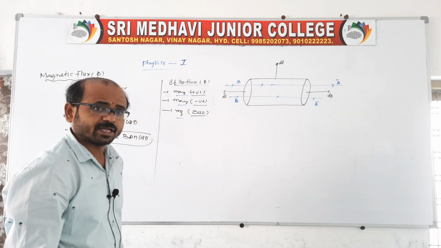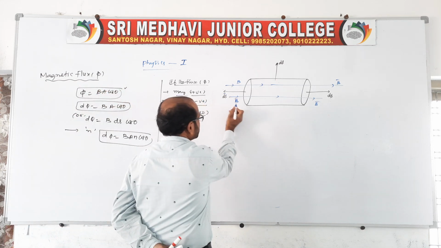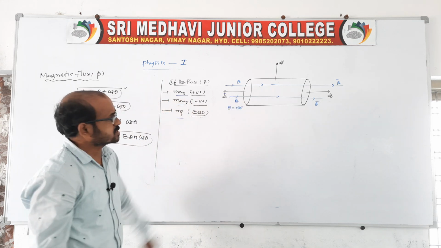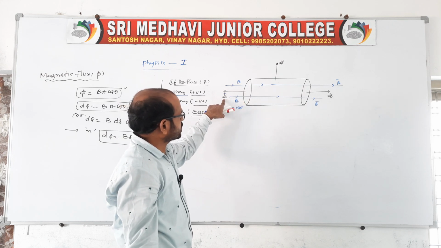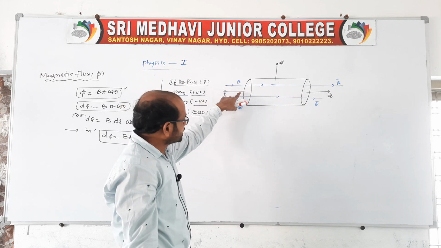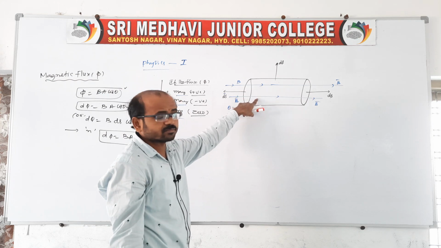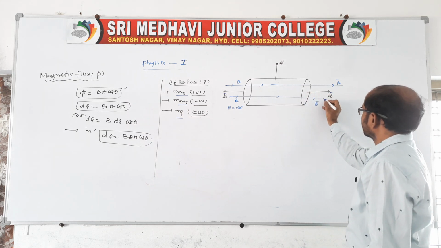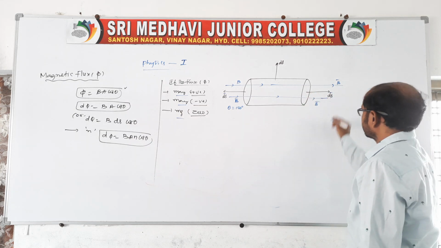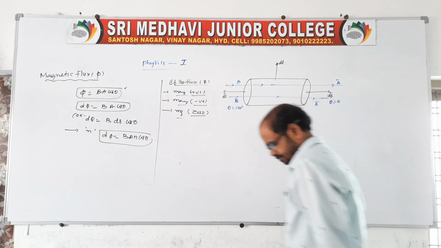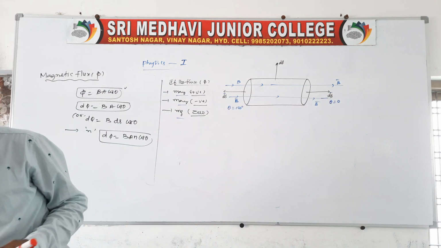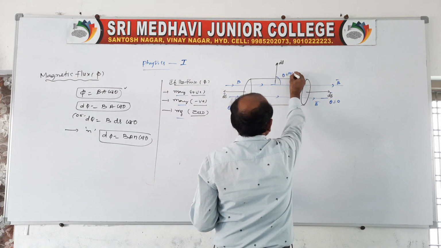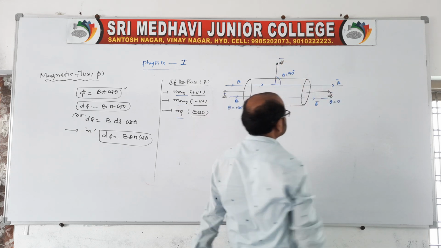When will it be positive, when negative, when 0? When ds bar and B bar are in opposite directions, theta is 180, because at this area the area vector ds bar is outward and the flux is entering into the body. At this other end, ds bar is outward and flux is leaving, so B and ds bar are in the same direction. When they are in the same direction, theta will be 0. Is it okay now? And at this area, theta is 90, because ds bar and B bar are perpendicular.